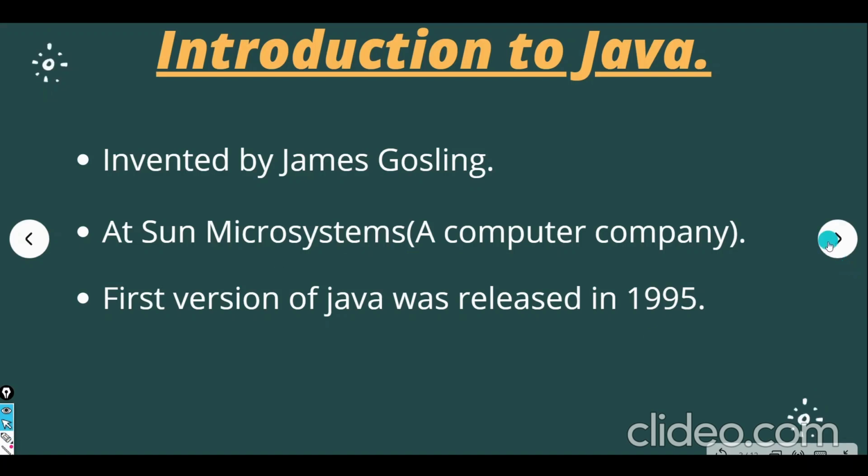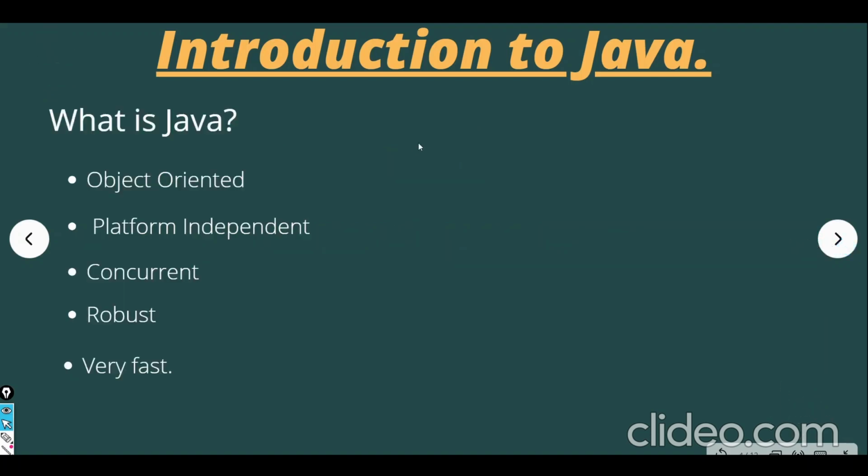But now we'll move on to the actual concepts of core Java, meaning what is Java and how it has been used, right? So Java is an object oriented language. It is platform independent, concurrent, robust and very fast, right? But we'll see all of these concepts as we move further with our course. For today's session, we'll emphasize more on the platform independence and the speed, right? So we'll move further.